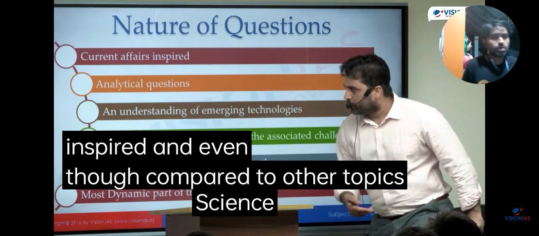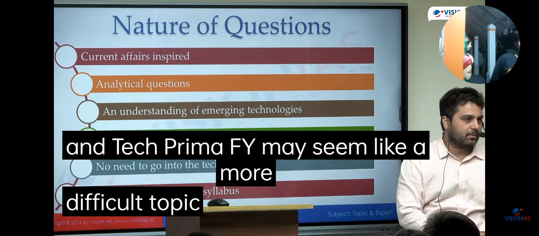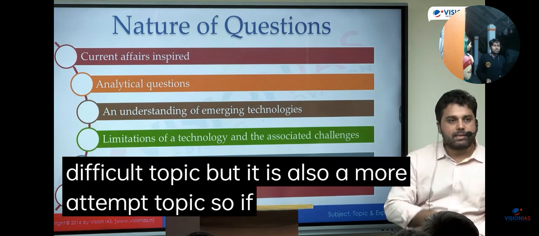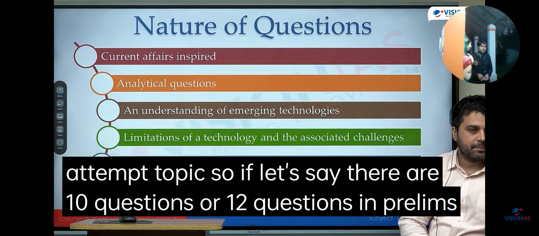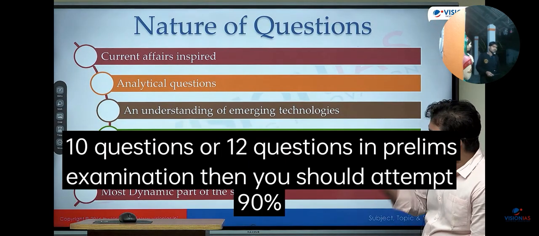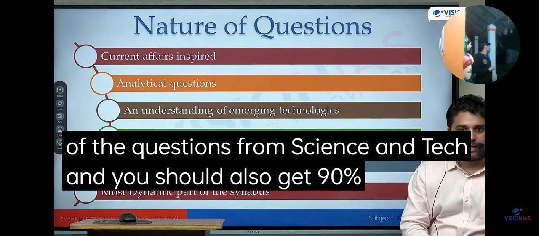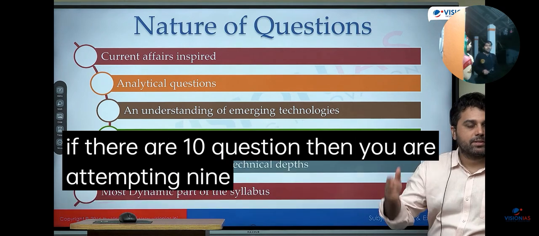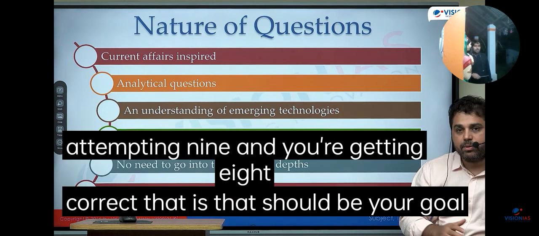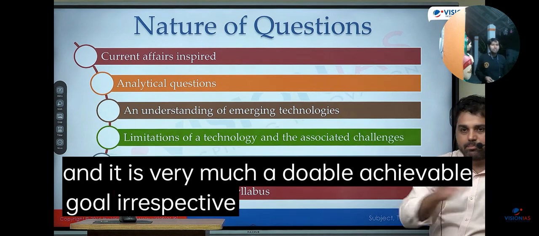Compared to other topics, science and tech prima facie may seem like a more difficult topic, but it is also a more attemptable topic. So if let's say there are 10 questions or 12 questions in prelims examination, then you should attempt 90% of the questions from science and tech, and you should also get 90% accuracy. So if there are 10 questions, then you are attempting 9 and you are getting 8 correct. That should be your goal, and it is very much a doable, achievable goal, irrespective of your educational background.